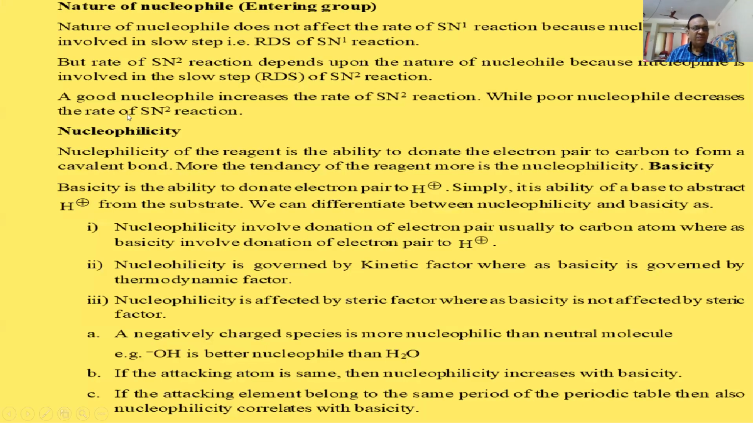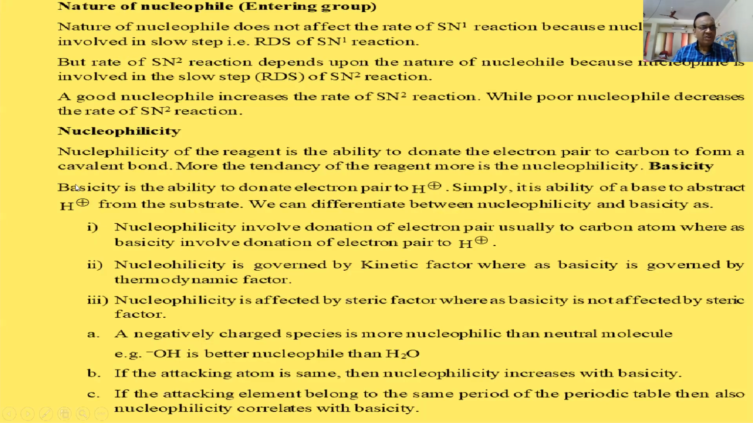Now, what is the meaning of nature of nucleophile? We have learned that nucleophile means entering group. The entering group must be powerful in SN2, meaning the nucleophile should be powerful in SN2, because after the incoming of the nucleophile, the leaving group is given out. But in SN1, even a weak nucleophile is allowed. Why? Because the leaving group goes in the first step. Whenever the nucleophile has not entered, at that stage the leaving group has already left.